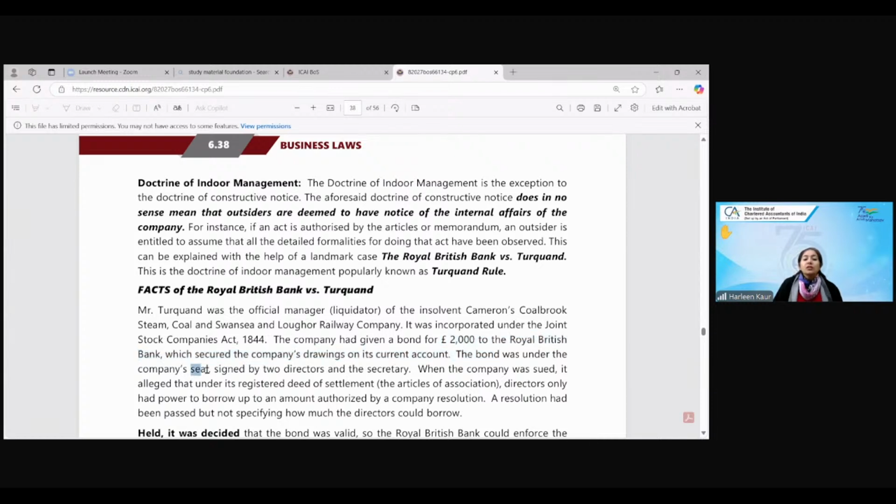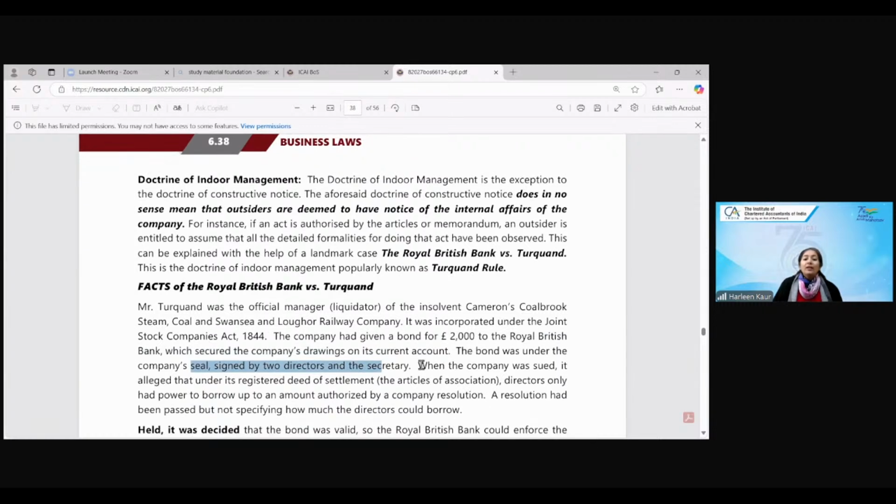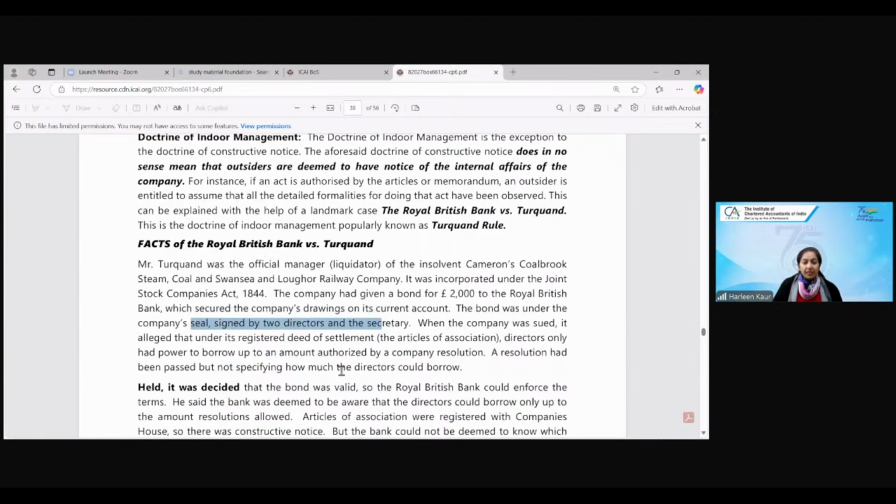The bond was under the company's seal. Who is supposed to sign the seal? Two directors and a company secretary. When a case was taken against the company, it was held that directors only had the power to borrow the authorized amount by a company resolution, and a resolution was passed but not specifying how much amount the directors could borrow. Now listen very, very carefully.